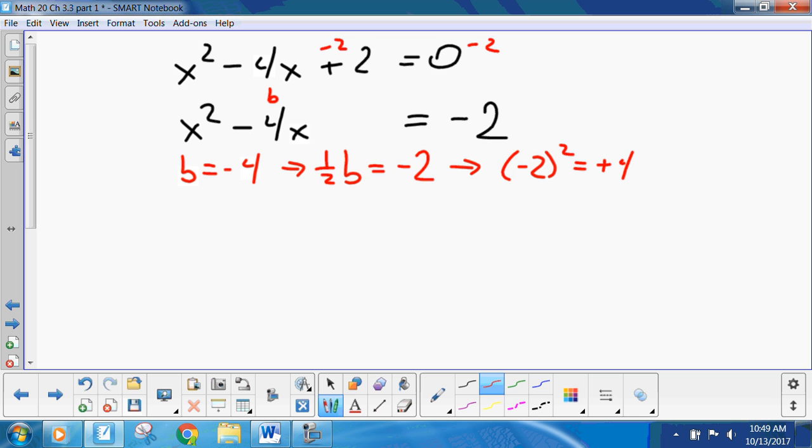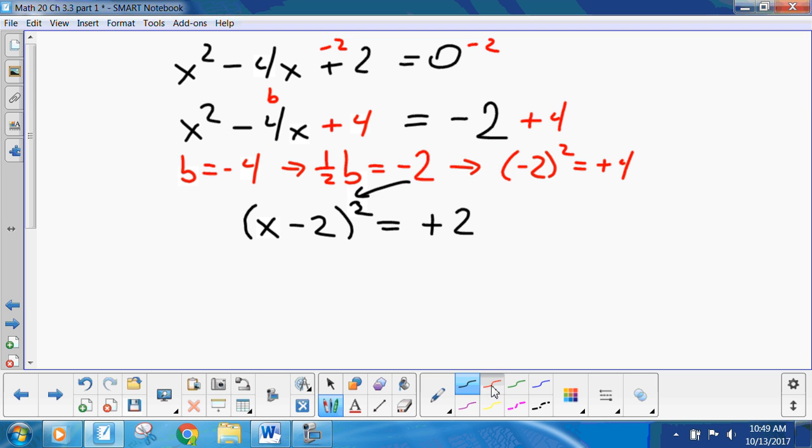If you have to use a calculator, minus times a minus is positive, or better yet, put in brackets like I do here. Bracket minus 2, close bracket squared is plus 4. So we add 4 to both sides. The left-hand side becomes x minus 2 squared equals plus 2.